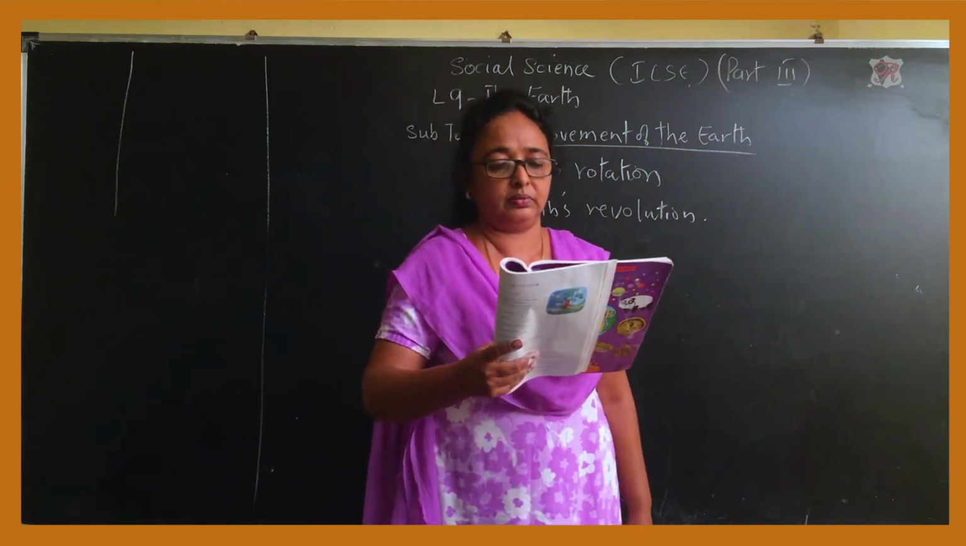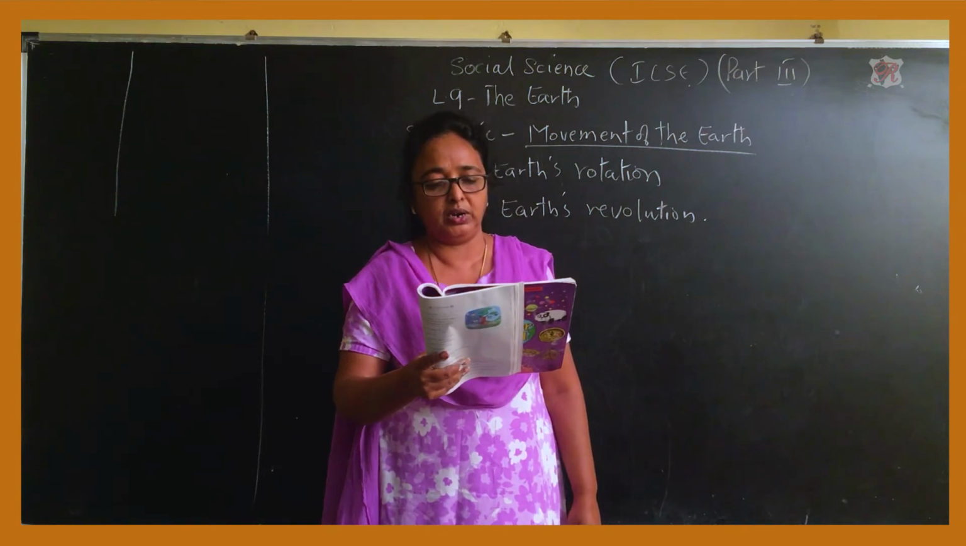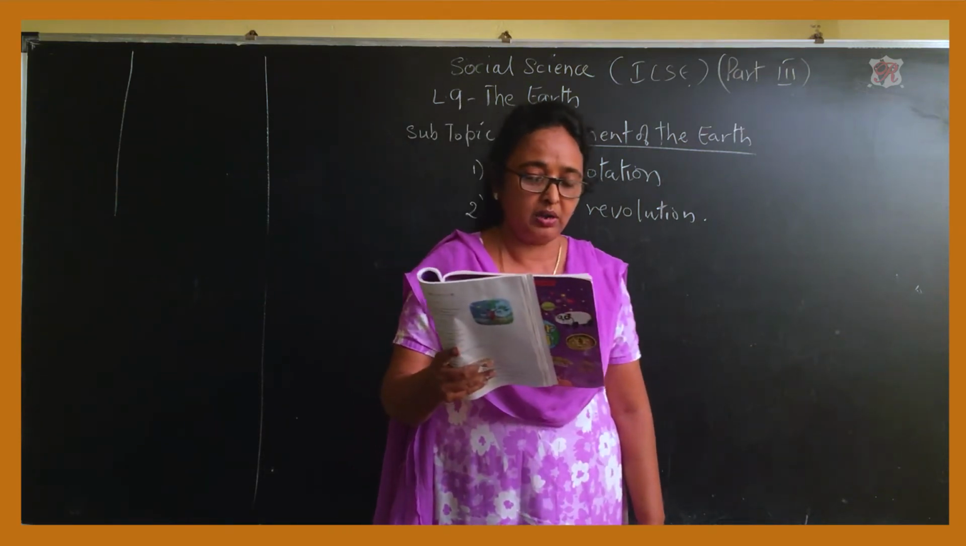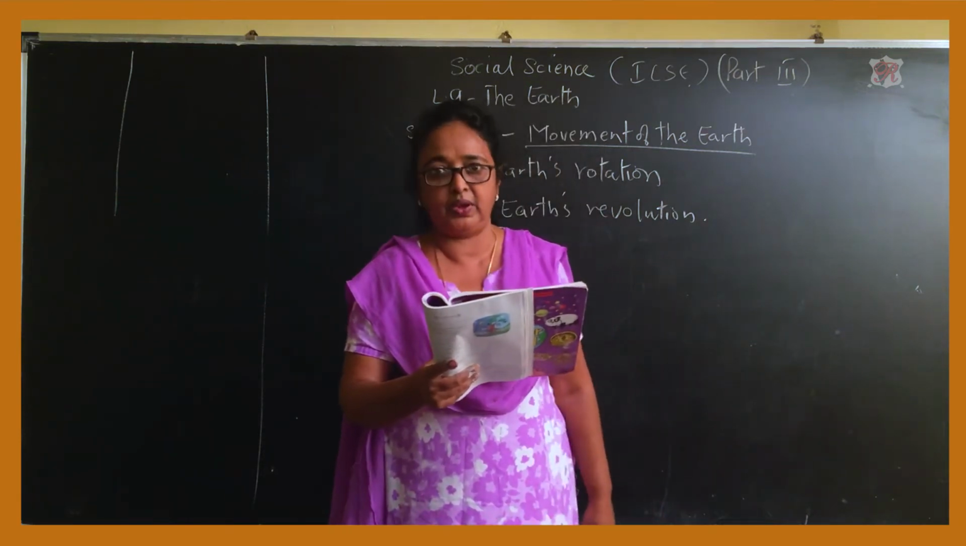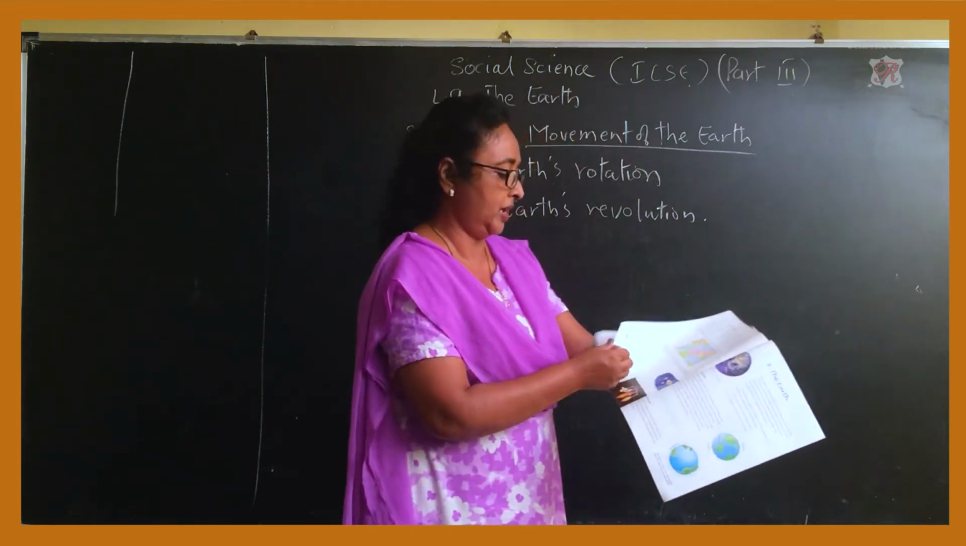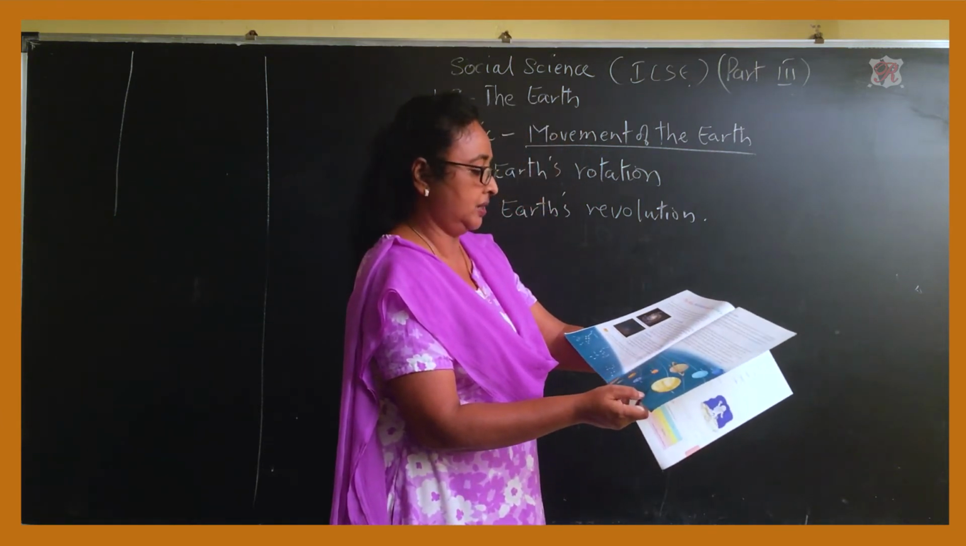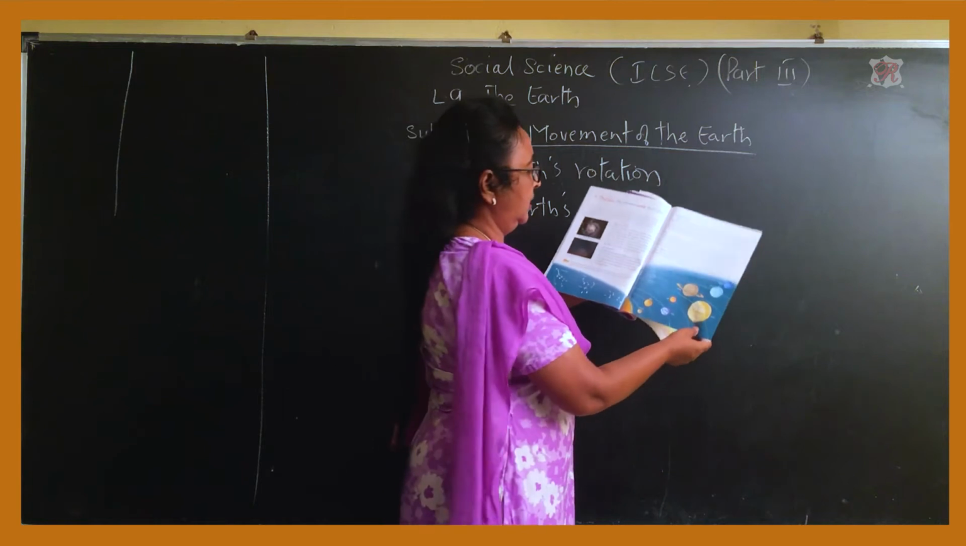Earth revolution. The earth also moves around the sun along a fixed path called its orbit. I have shown in the book, chapter 8, we have seen the orbit. Okay, again I will show you the orbit. Turn to pages 38 and 39. See this page.